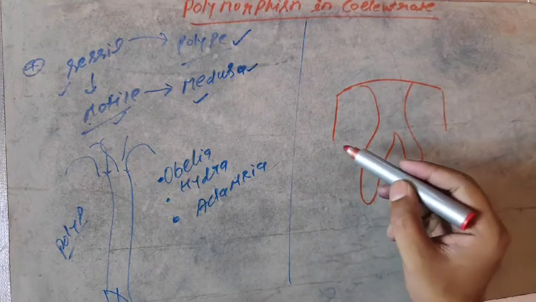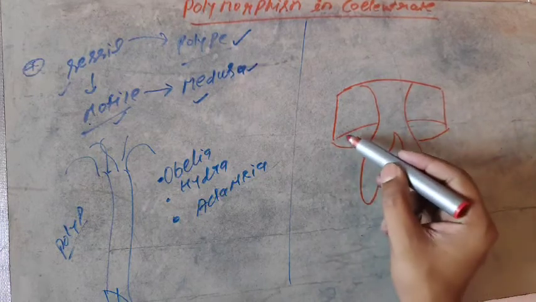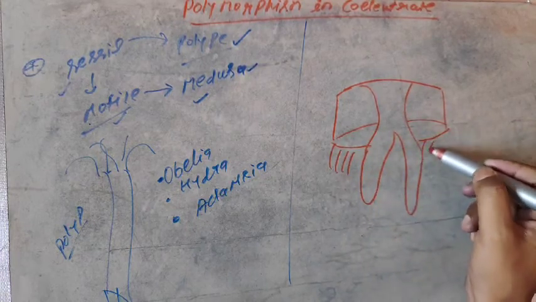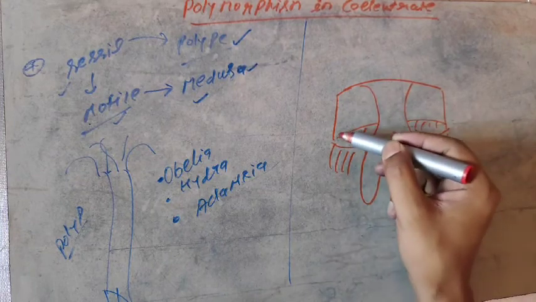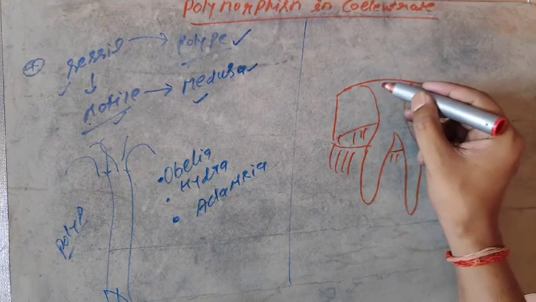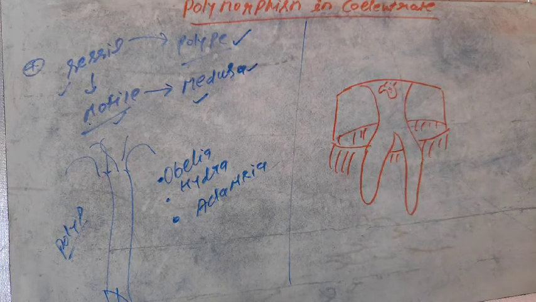This one is the arm, and that represents the tentacles. There are so many tentacles found. These are the common tentacles in Hydra, and that is actually the gonad. So this is the simple structure of the Hydra polyp.